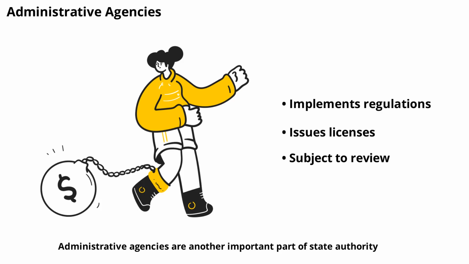Administrative agencies are another important part of state authority. They implement and enforce regulations in areas like taxation, immigration, and labor. These agencies have the power to issue licenses, collect fees, and conduct inspections. Their actions are guided by laws and subject to judicial review to ensure fairness.